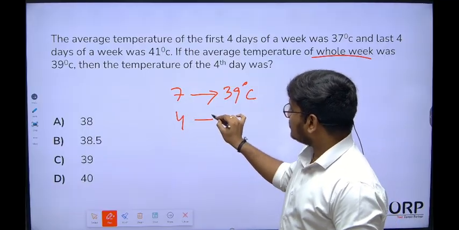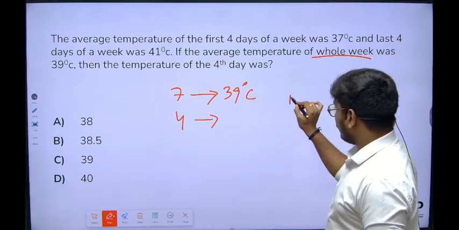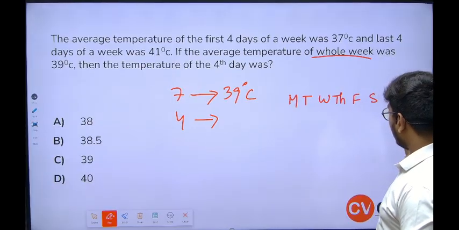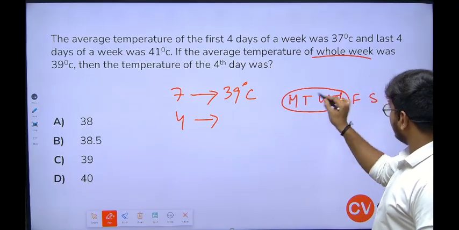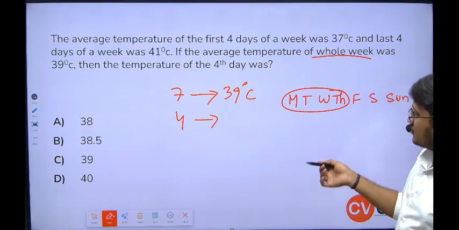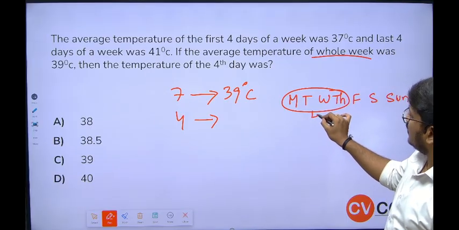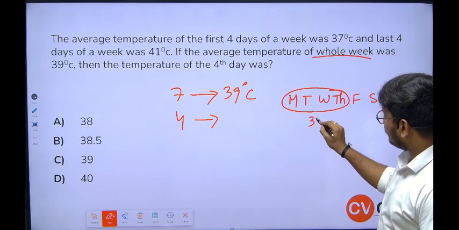First 4 days means Monday, Tuesday, Wednesday, Thursday. Their average temperature is 37.